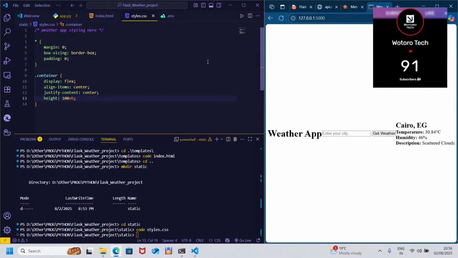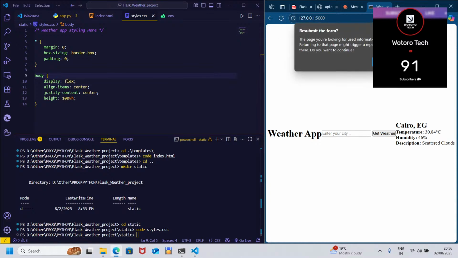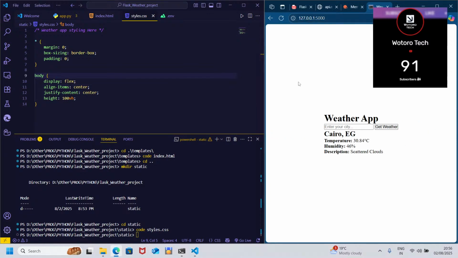Whoa, it's supposed to be body, not container. Yes, body. Now that way, yes, that is it.